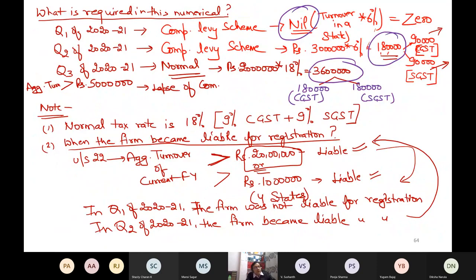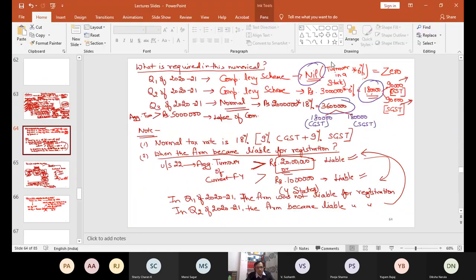With this, if you have any problem, please ask. Otherwise, raise your hand. If you have understood this question, please raise your hand. The condition to attempt this question is that you must be clear in the theory of composition levy scheme.